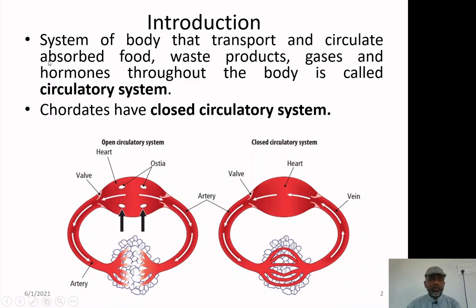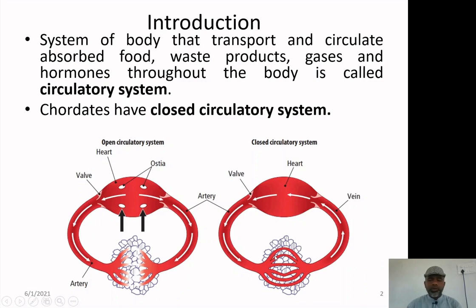In the open circulatory system, you can see that the heart is pumping the blood, and the blood is coming through arteries and then coming in direct contact with the tissues, with the cells of the tissues of the body. So, this is the open system.